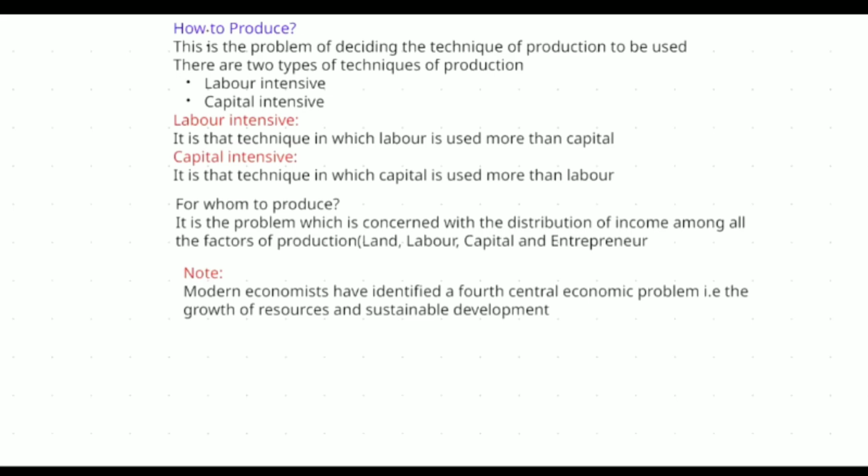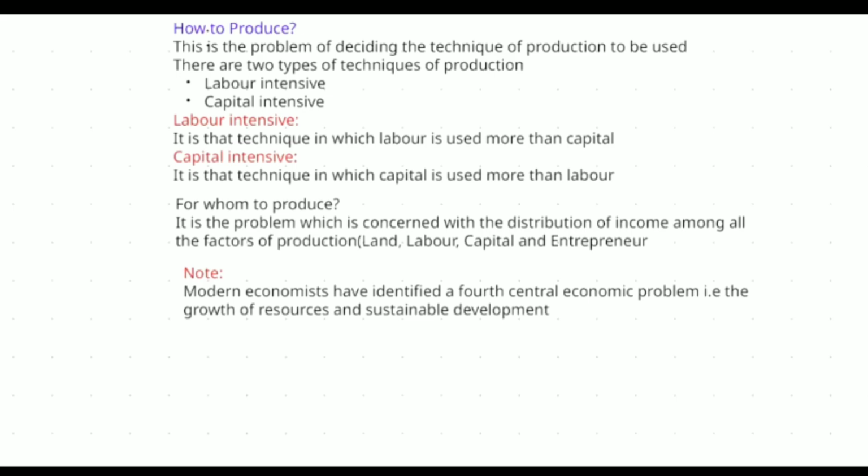Distribution of income doesn't mean that you go to the people directly and give them money. That is not the direct literal meaning. So this is the meaning: distribution of income is the distribution of income among all factors of production, that is land, labor, capital, and entrepreneur. For land, rent has to be paid. For labor, wages to be paid. For capital, sorry, interest is to be paid, and for entrepreneur, profit is to be paid.